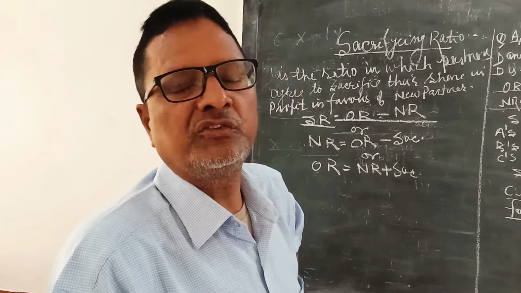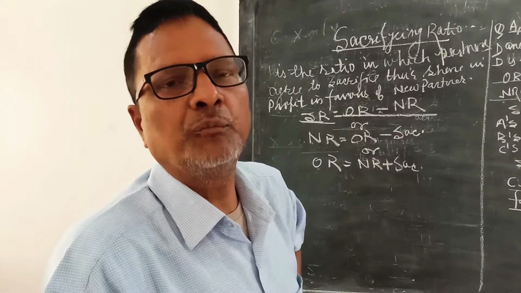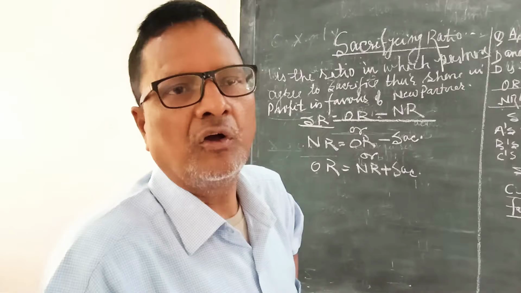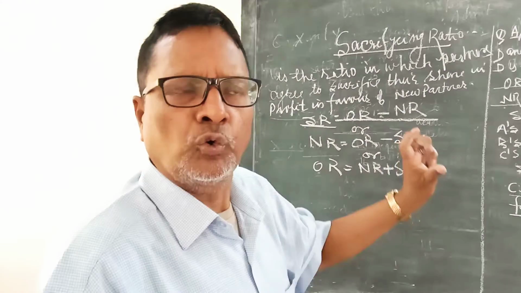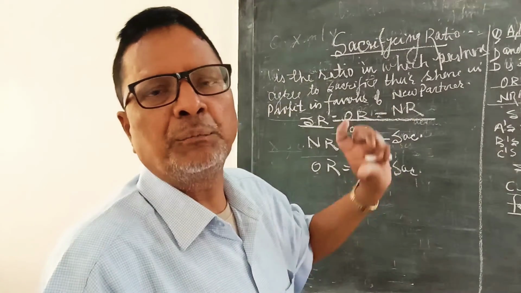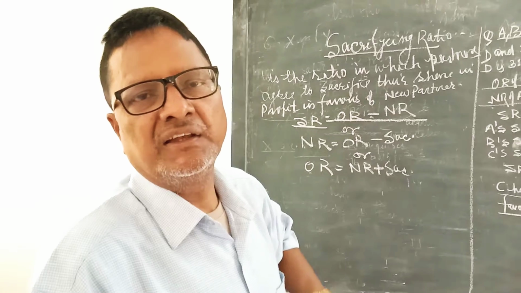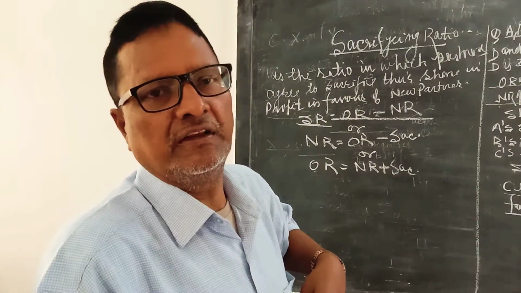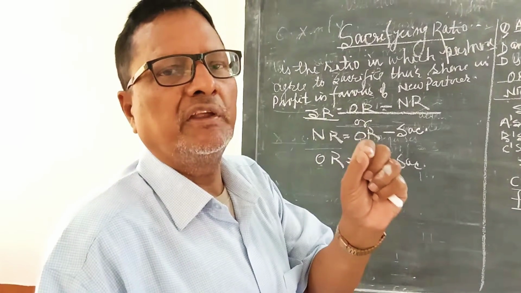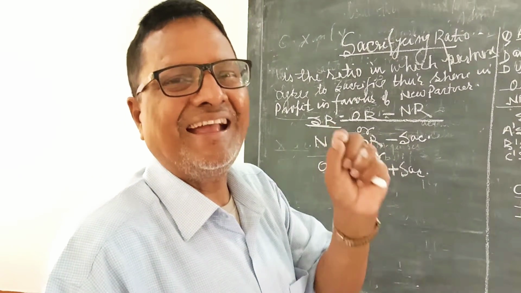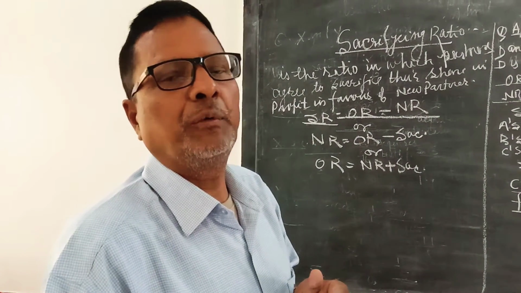The sacrificing ratio is also necessary to be calculated at the time of admission of a new partner, because it is the ratio through which the sacrificing partner is to be compensated by the new partner through the goodwill. So sacrificing ratio is a ratio in which the partners agree to sacrifice their share in profit in favor of the new partner.